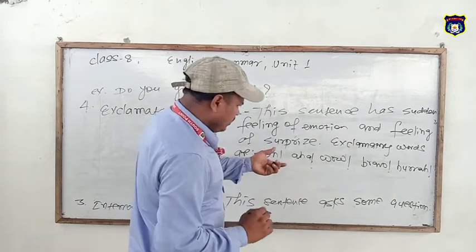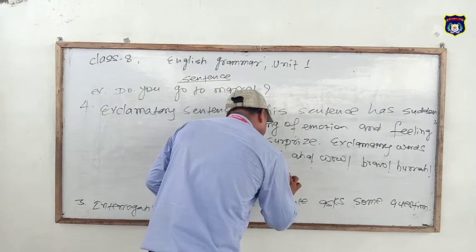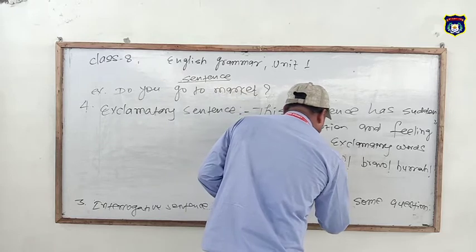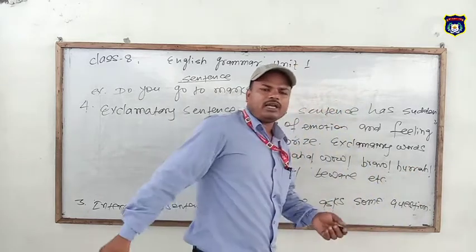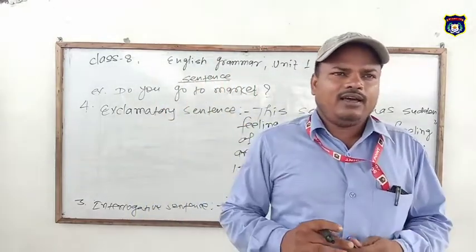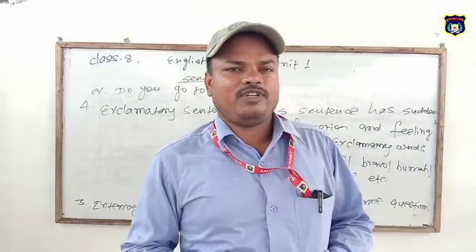But sometimes an exclamatory sentence starts with how and what, and how and what contain an adjective or adverb.